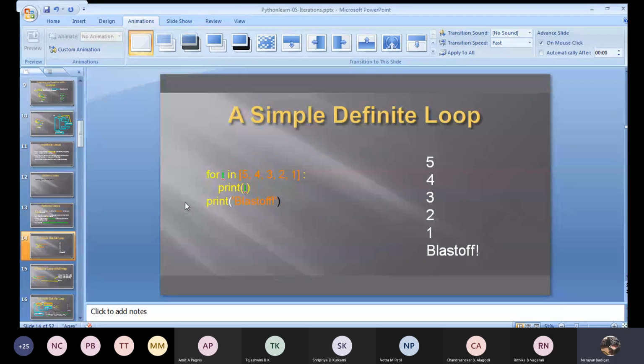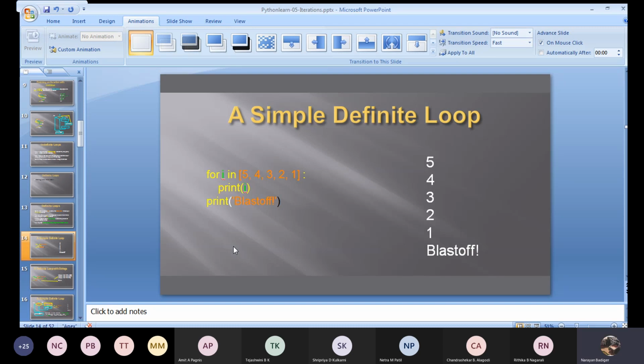It means here it is not trying to check any condition, and now I will call this a definite loop. Why? I have a definite number of items in it. But what happens in a while loop? It has to check till that condition becomes false, and we don't know when that condition becomes false.